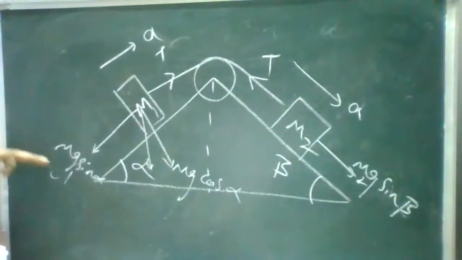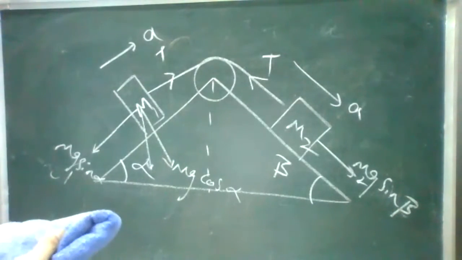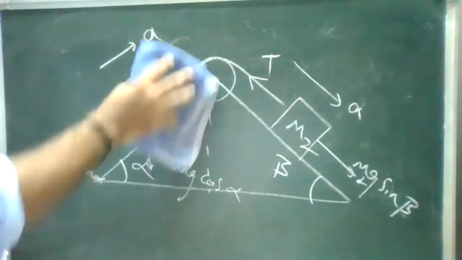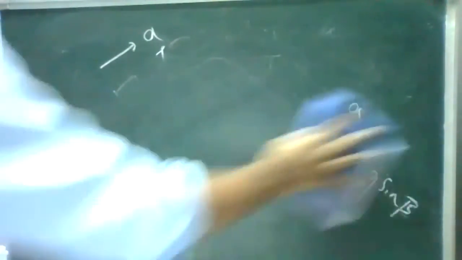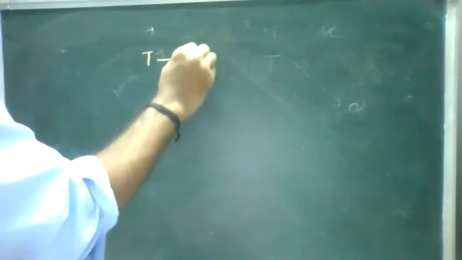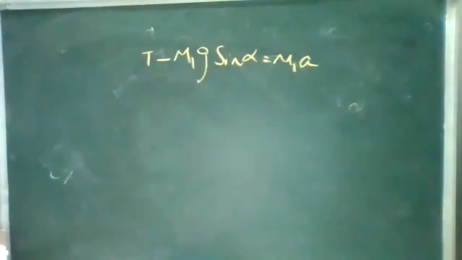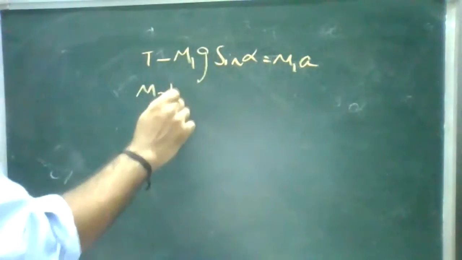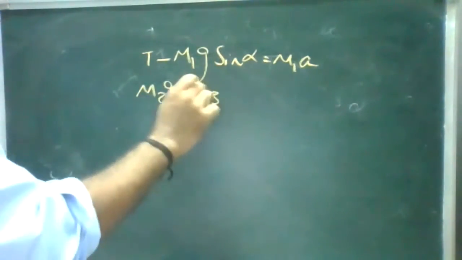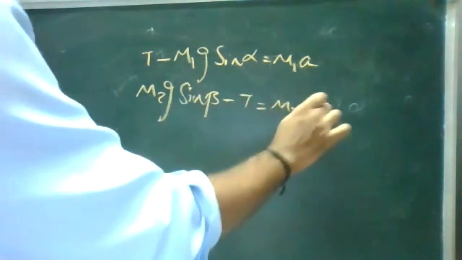Here, T minus M1 g sin alpha is equal to M1 a. Okay, can I erase it? For the free body, I told you: T minus M1 g sin alpha is equal to M1 a. It is your first equation. Second equation: M2 g sin beta, which is moving downward, minus T is equal to M2 a.